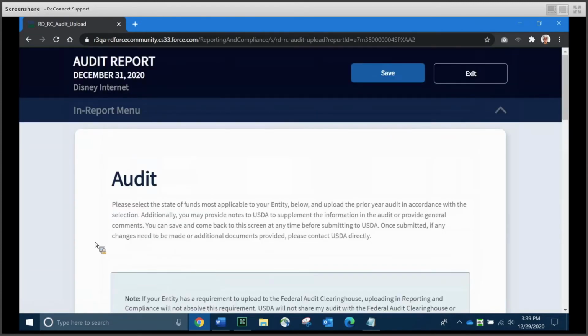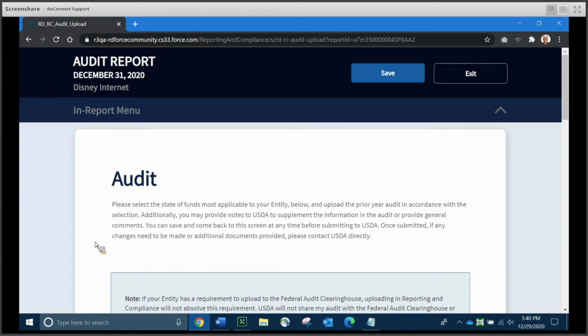And I'll go ahead and click the audit link. Now, you may remember that I mentioned at the top of the presentation that the deadline for your audit report is going to be determined by your entity's legal structure and your audit review type. And your audit review type, there are two. There's 7 CFR 1773, which applies to entities that are legally organized as corporations, commercial businesses, limited liability companies, cooperatives, and mutual organizations.